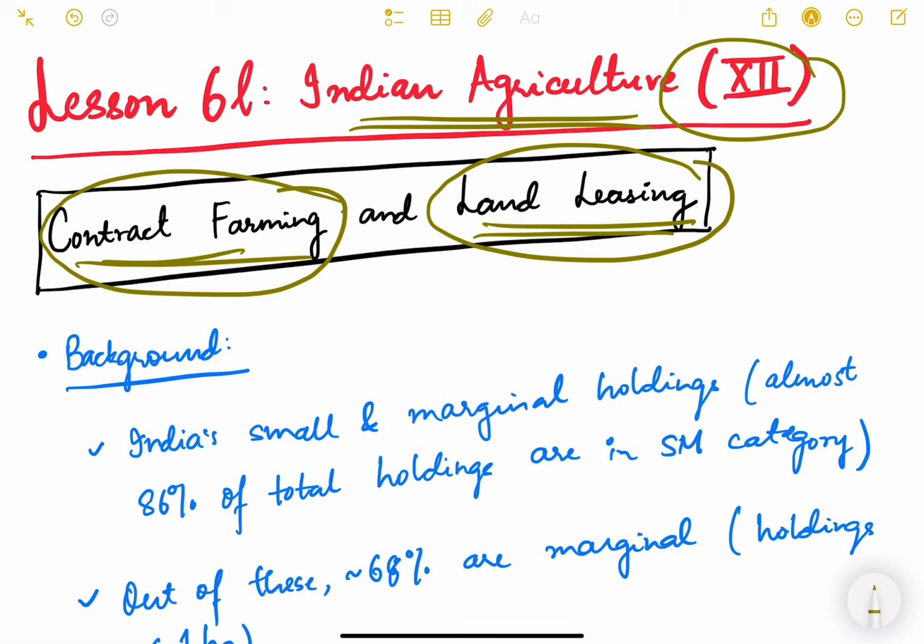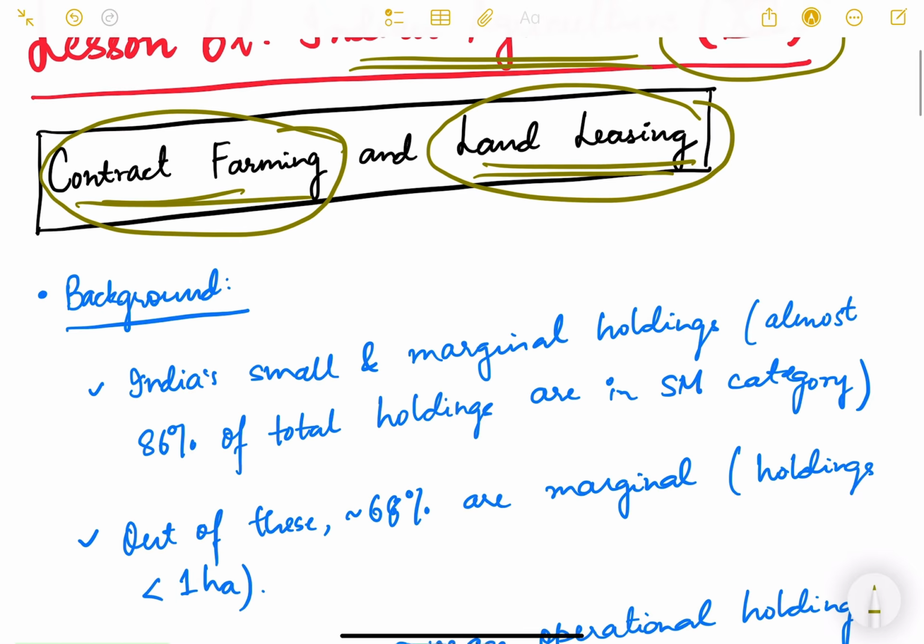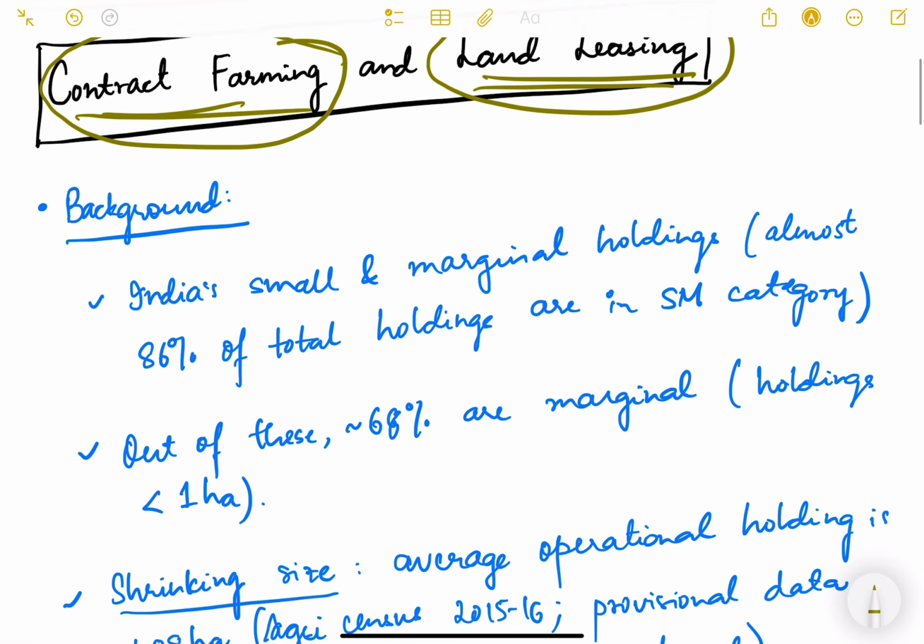So first of all, let us understand the background of these topics. Why do we need contract farming and land leasing laws in our country? How can it be beneficial, and what are the challenges also? So first, let us understand the background.